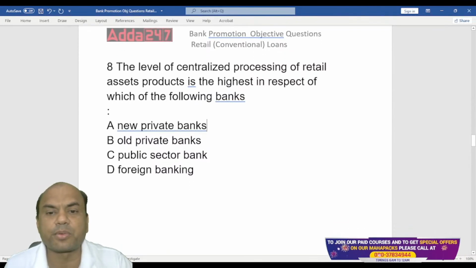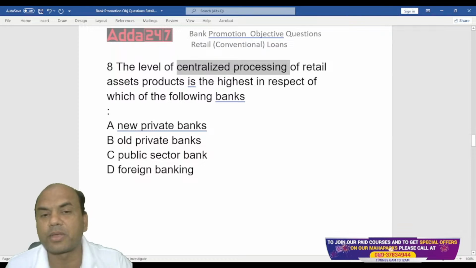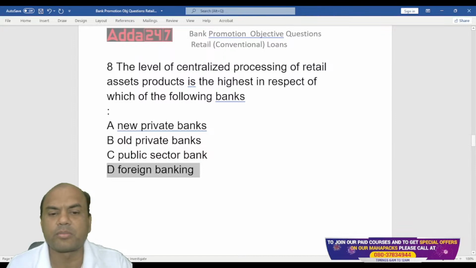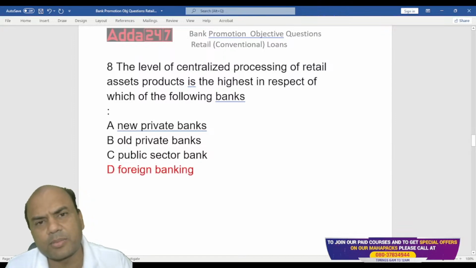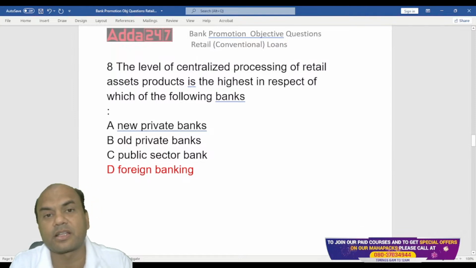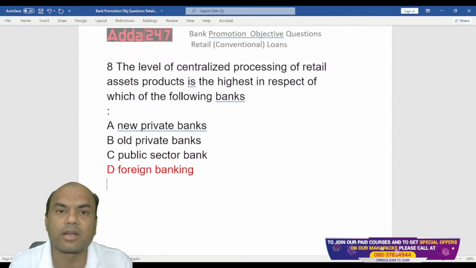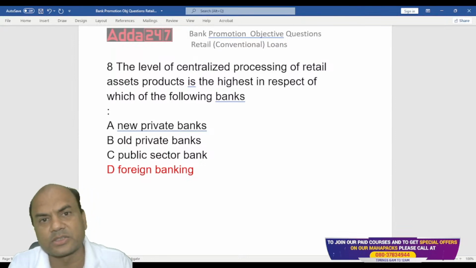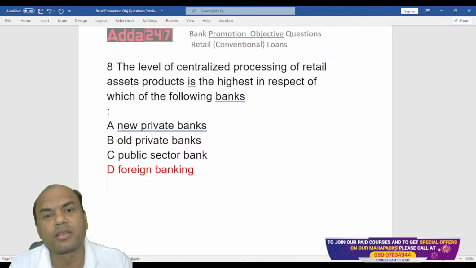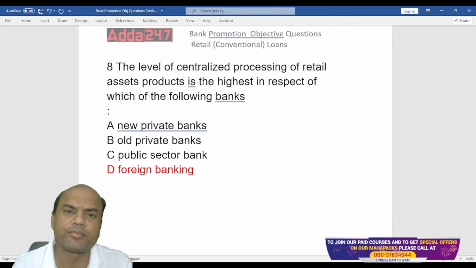The level of centralized processing of retail assets is highest in respect of which of the following banks? Centralized processing is highest in which of the banks? New private, old private, public sector and foreign bank. Obviously, the answer is foreign bank. They don't do anything at the branch level except transaction processing. Transaction processing means fund transfer, clearing, cash, that's only done at the branch level. Remaining everything, account opening, loan processing, everything is done at the CPU level.